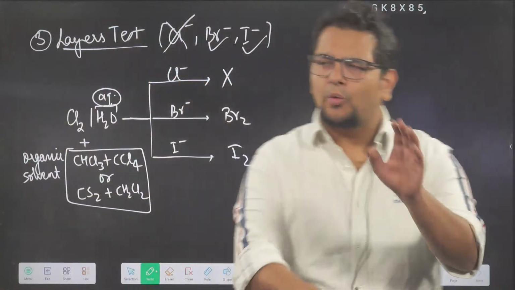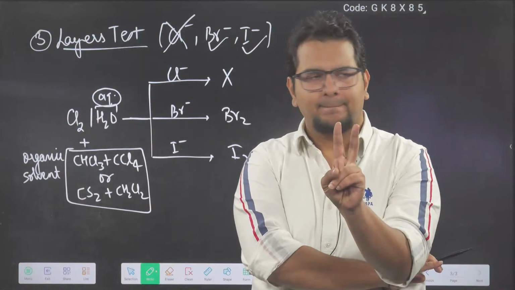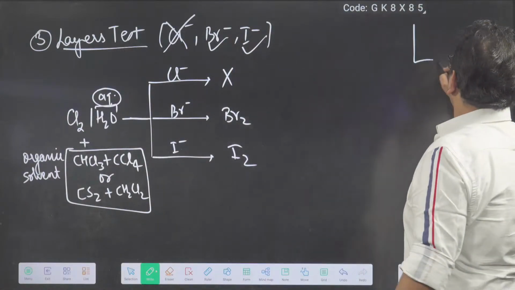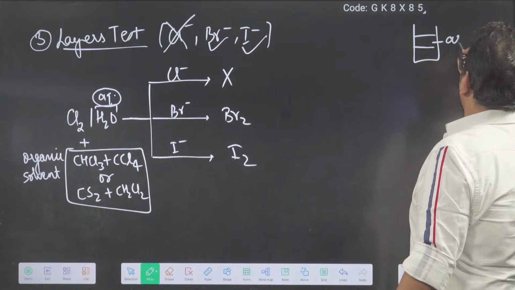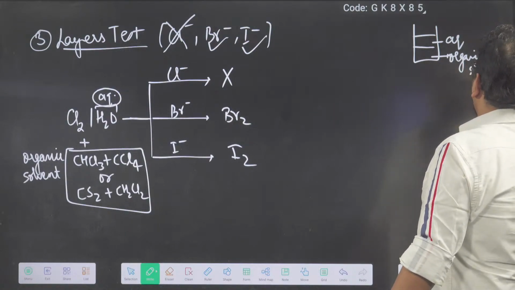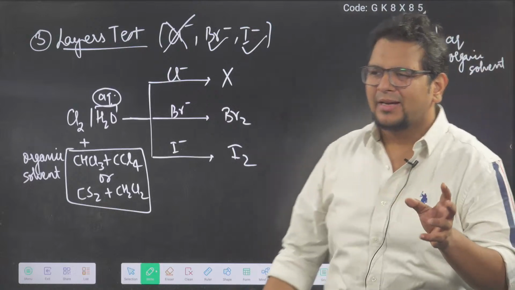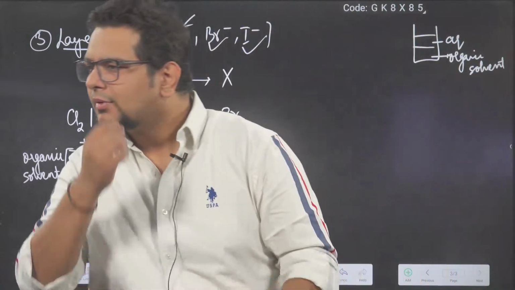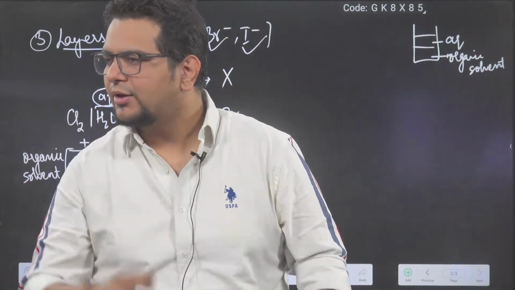So basically how many solvents do we have? Two. One is aqueous solvent. One is organic solvent. And obviously they are not miscible. It's like adding oil in water. It's raining heavy in your area, that's why.